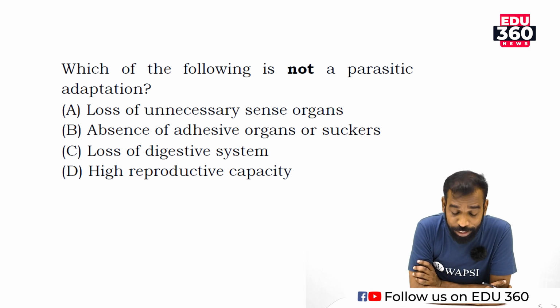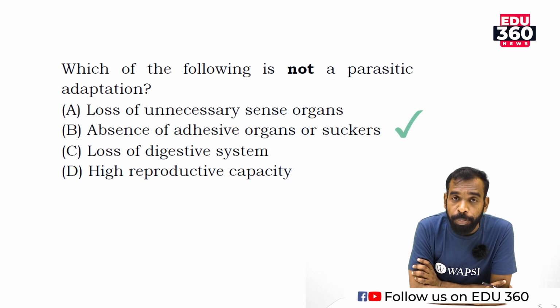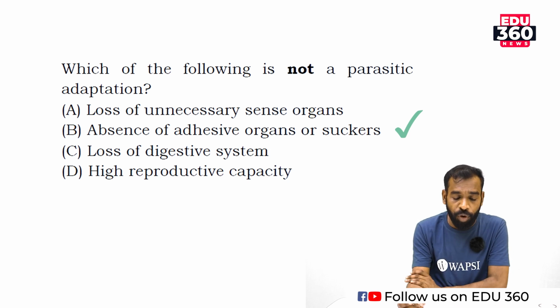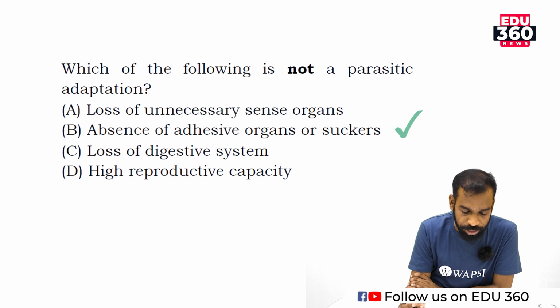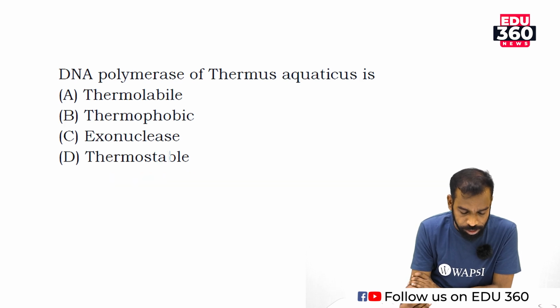Which of the following is not a parasitic adaptation? Absence of hooks and suckers. Presence of hooks and suckers is a parasitic adaptation. Absence of adhesive organs like hooks and suckers is not a parasitic adaptation. Move to the next question.